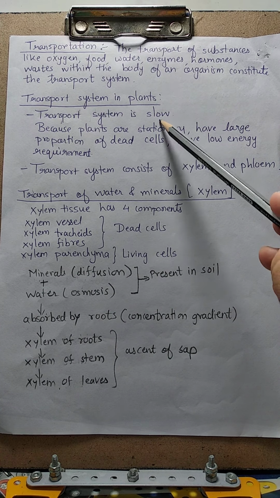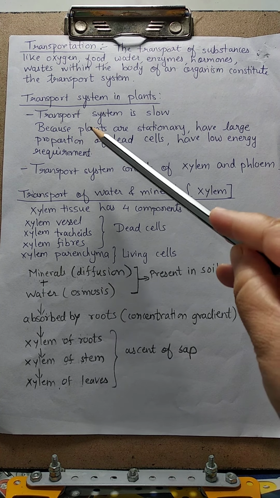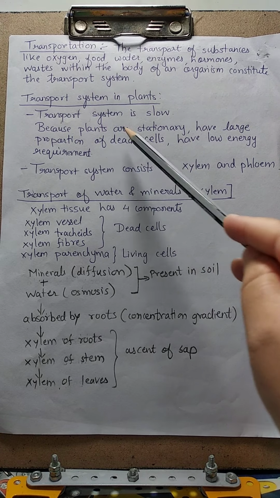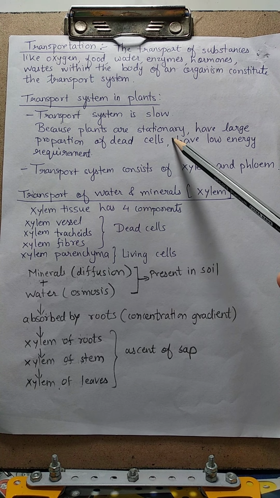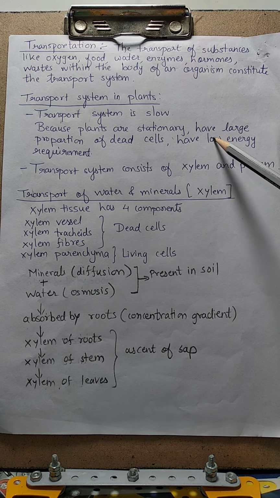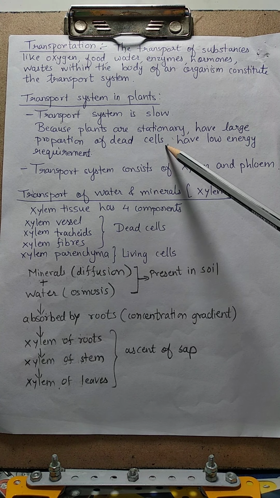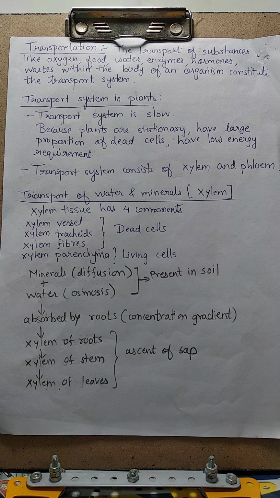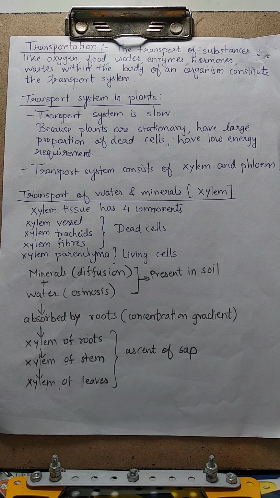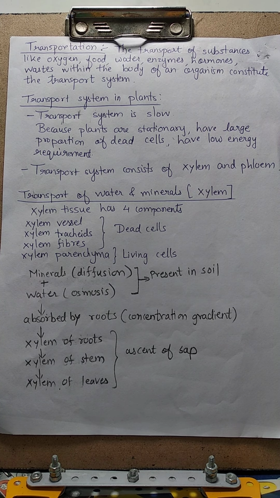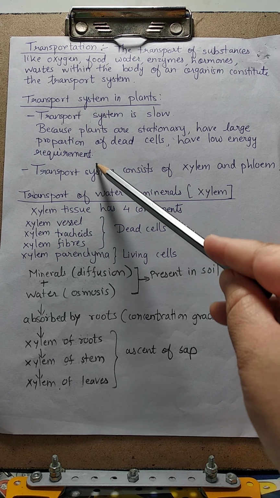Okay, now how is the transport system in plants? Transport system is slow in plants. Why? Because plants are stationary, right? They have a large proportion of dead cells. Living cells are less as compared to dead cells. So maintenance work is already reduced. Okay. Then they have low energy requirement.